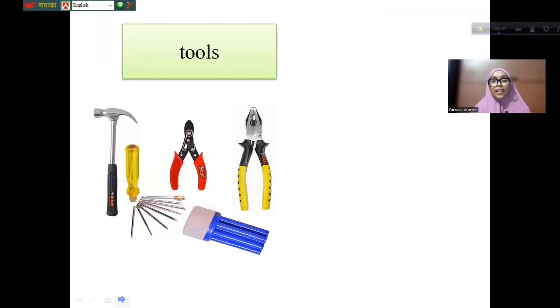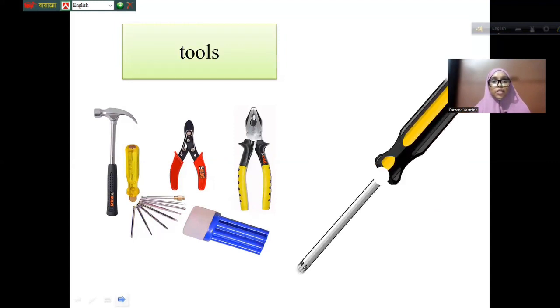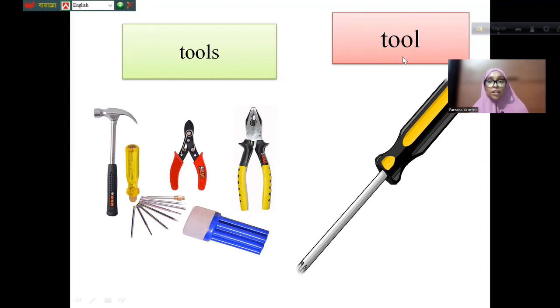Next you see, these are the tools. There are many tools. If it is only one tool, then it will be tool. T-double-O-L, tool. As only a single tool is attached here, that's why it is tool. And there are many, so that is called tools.